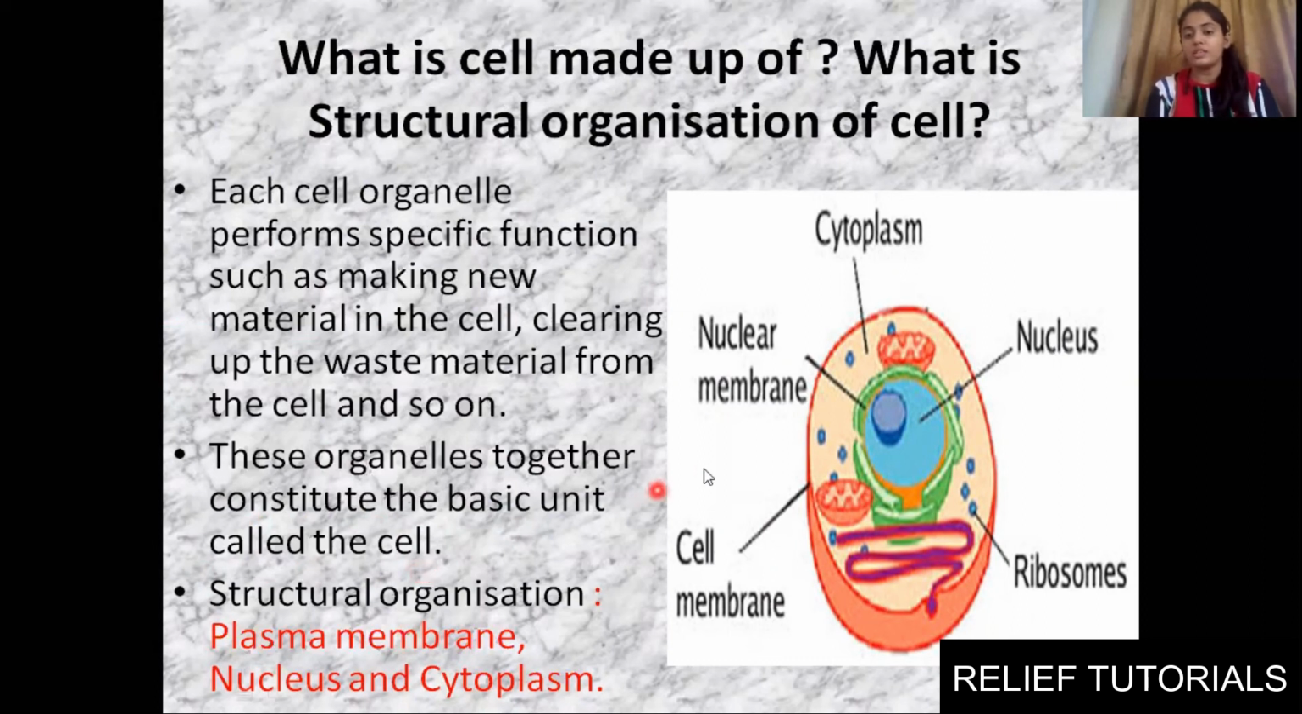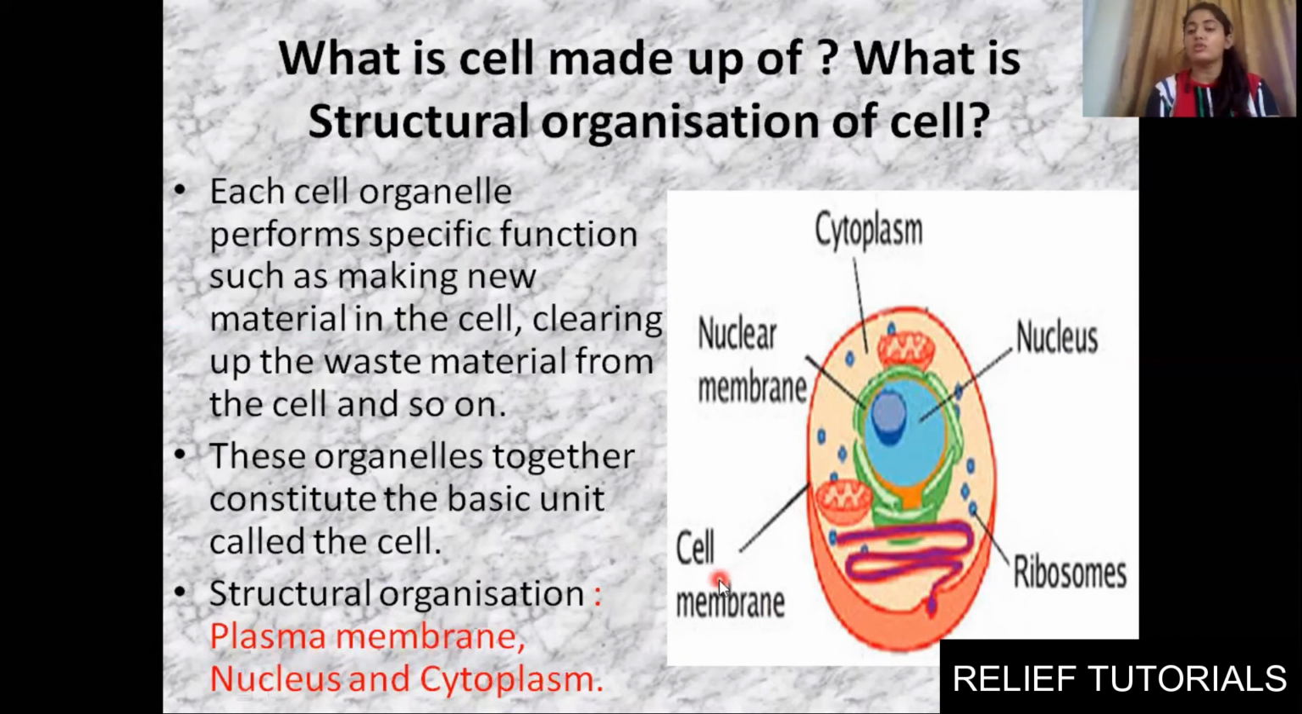You can see in this cell, this is our cell, three basic things. One is the nucleus, this is our nucleus. This is the cytoplasm, the liquid or fluid which is present in the cell. The cell membrane is the outermost covering of our cell. Clear? So this forms the structure of our cell. Structural organization: plasma membrane, nucleus, and cytoplasm, three things. One by one we will study. We will start with the plasma membrane.